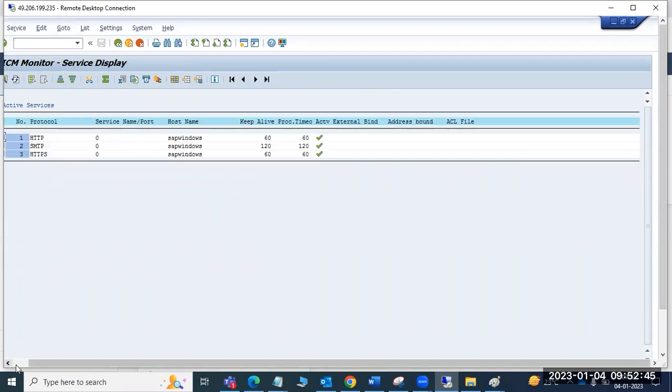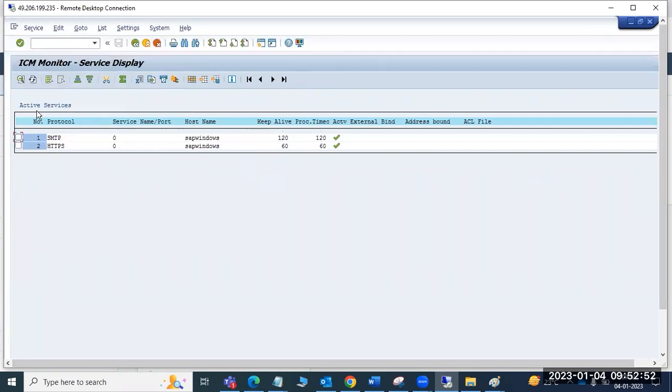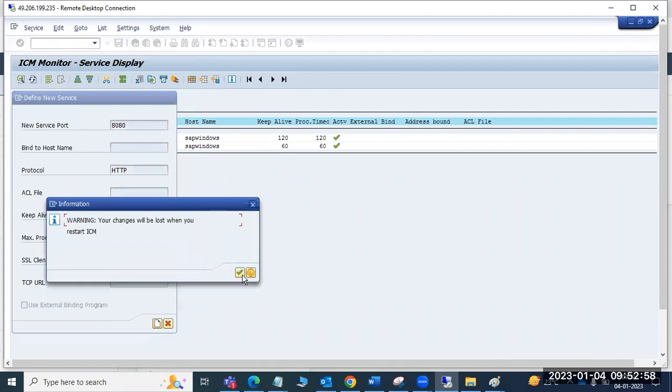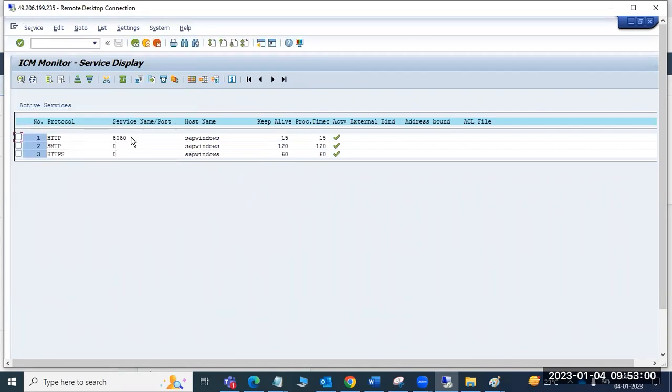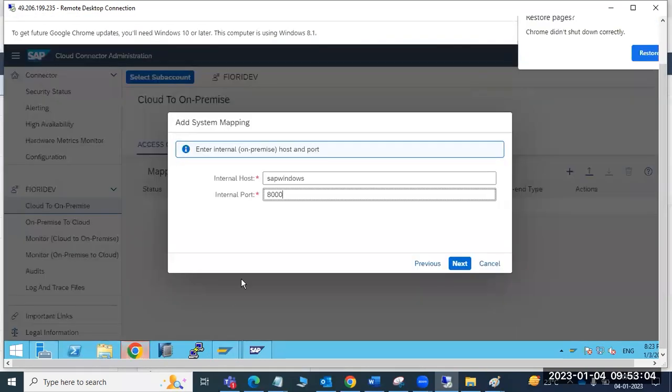No, I have ports not configured here. Let me configure the ports here. Okay, my port 8080 is active here. Same virtual host name. If you want to put the virtual host name also the same, you can put it. Otherwise, you can keep it the same.